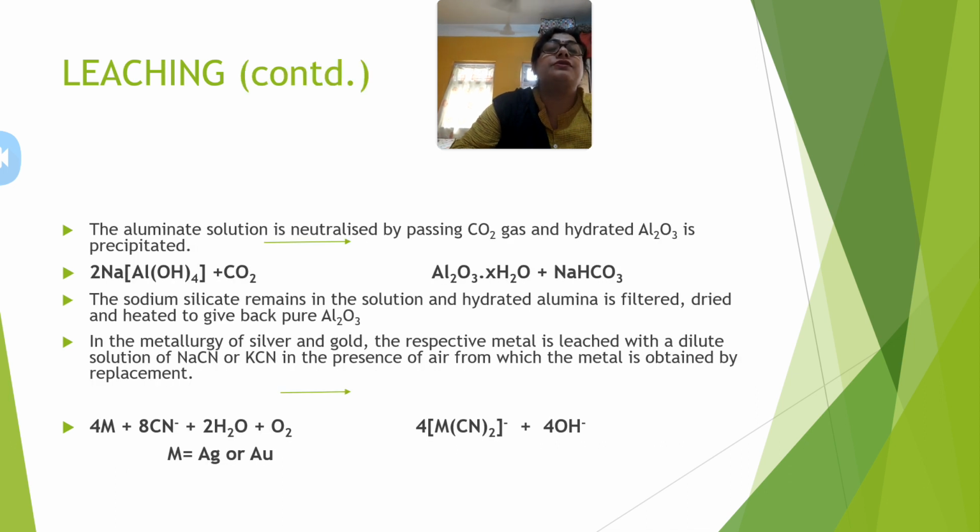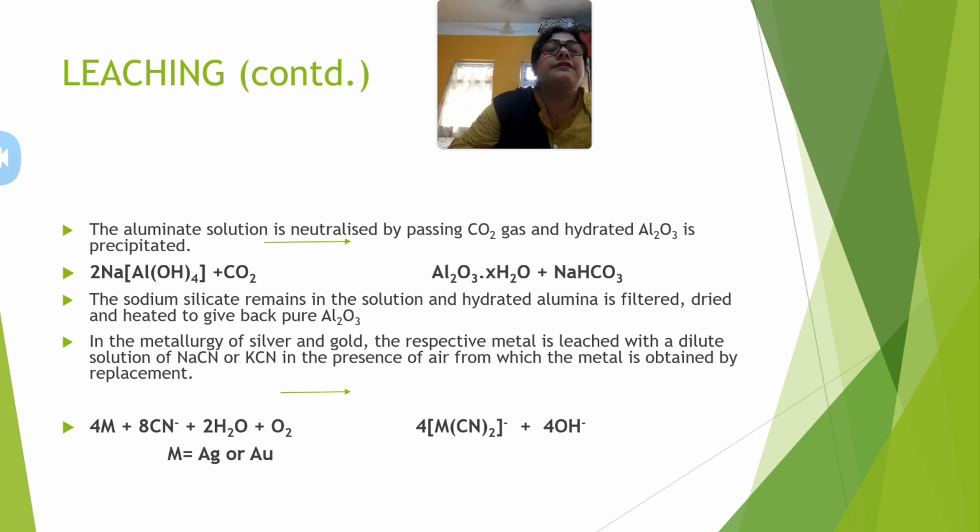The aluminate solution is then neutralized by passing carbon dioxide and hydrated aluminum oxide will precipitate. So here you see sodium aluminate plus carbon dioxide gives hydrated aluminum oxide plus sodium bicarbonate. Now the sodium silicate will remain in the solution, and the hydrated aluminum oxide will be filtered, dried and heated to get the pure alumina.